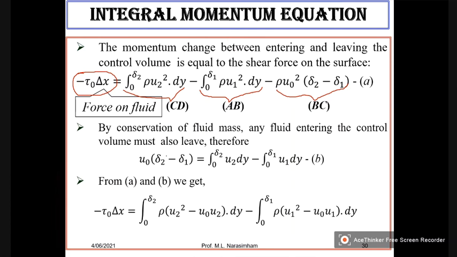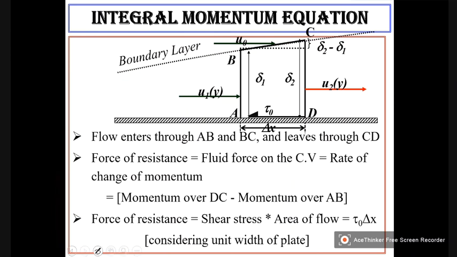Now, CD and AB are below the edge of the boundary layer. So the velocity varies here and here.